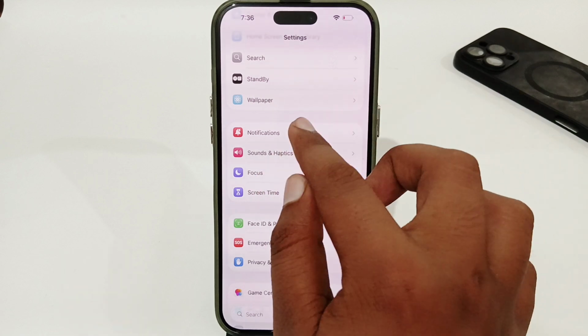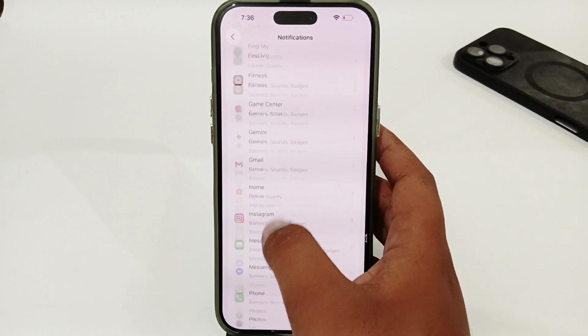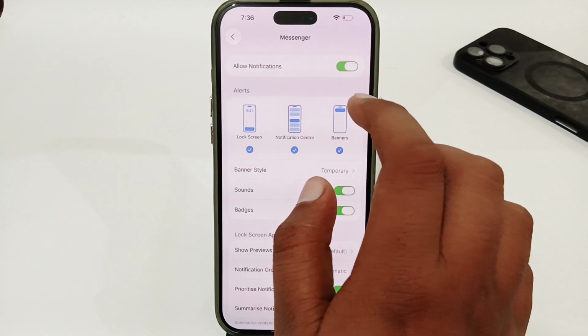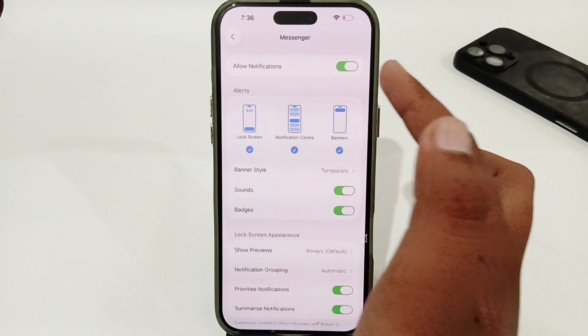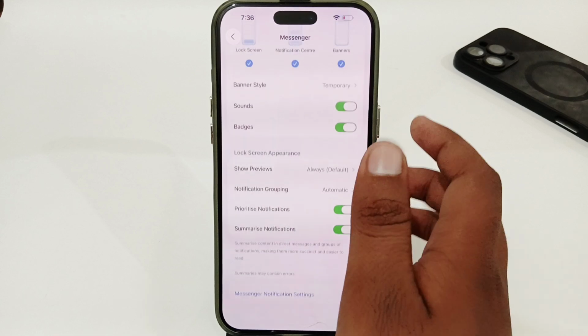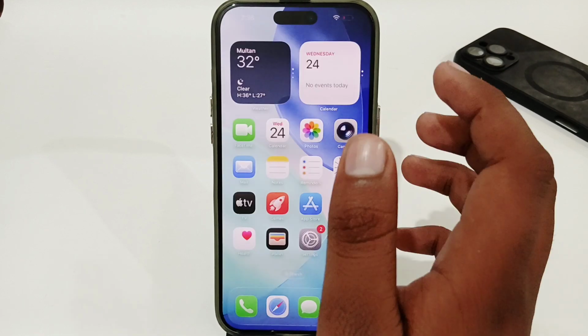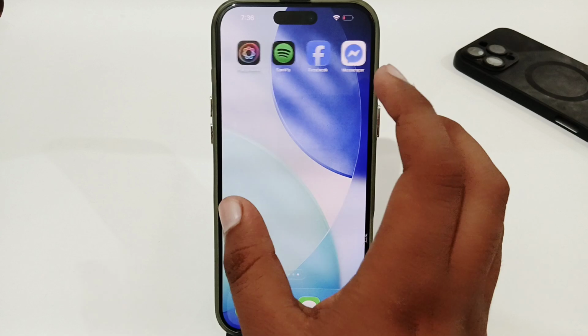But if it doesn't, you have to open notifications, then go for messenger settings, and once you get Messenger, simply tap on it, and from here make sure that you have enabled all the toggles. Once you have that, you just have to go back, and now you have to open your Messenger.